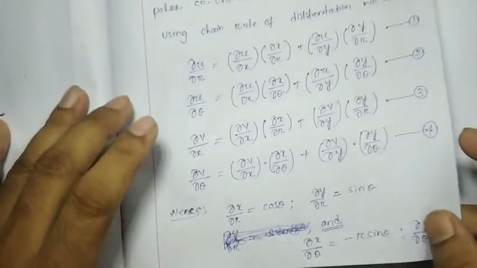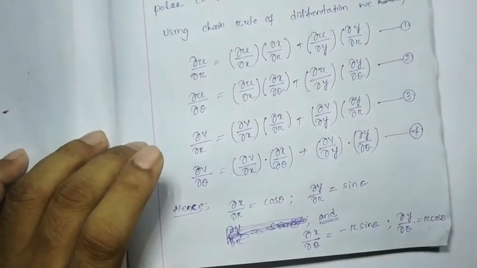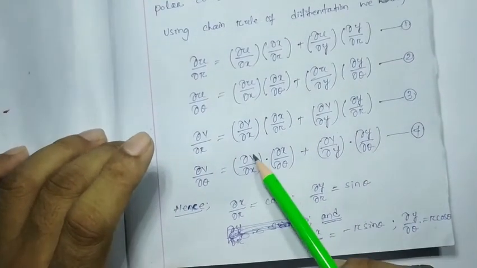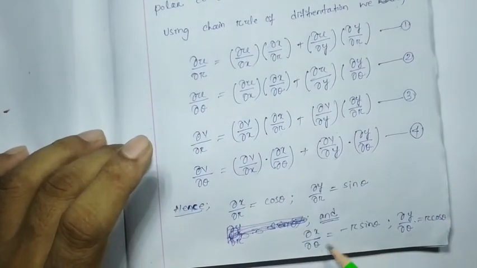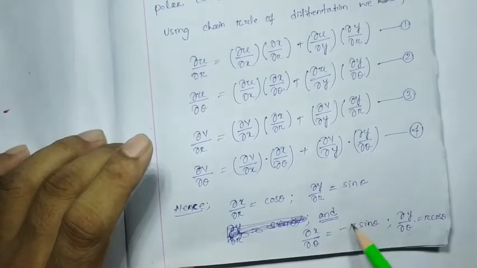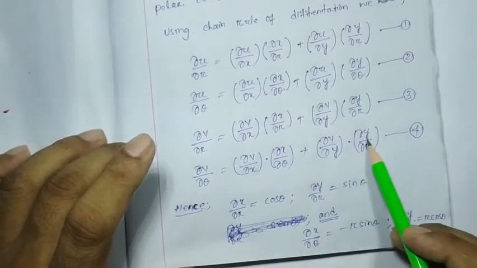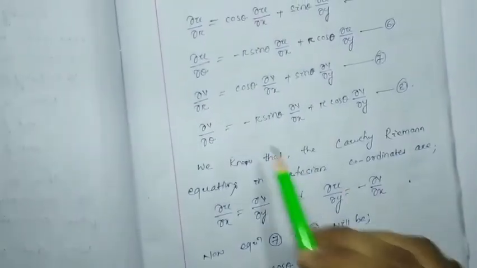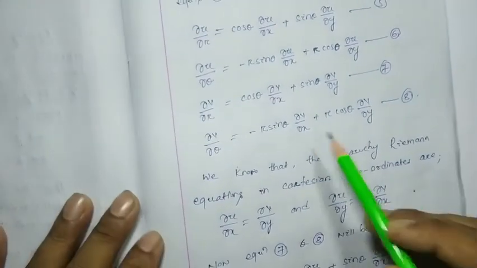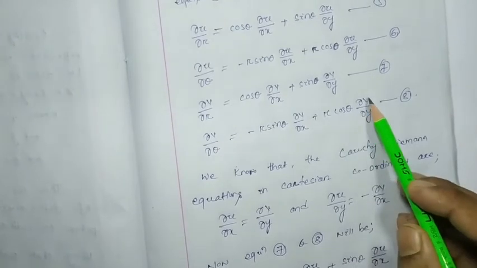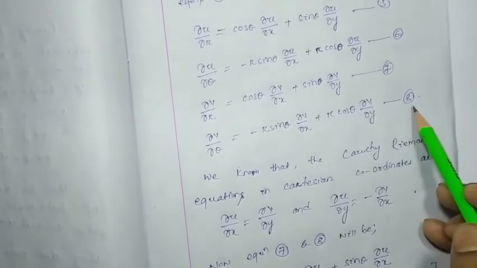Next come to del v by del theta. It will be del v by del x into del x by del theta, which is minus r sin theta, and we put that here. Del y by del theta means r cos theta, we put that here. So it will be minus r sin theta into del v by del x plus r cos theta into del v by del y. Let this be equation number 8.